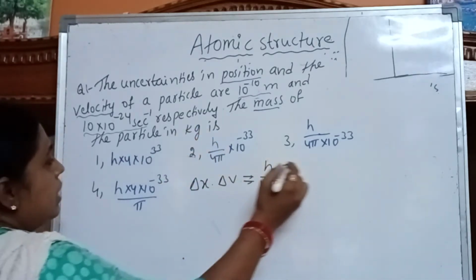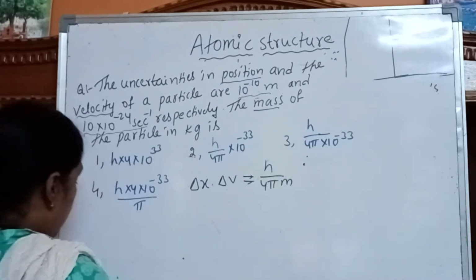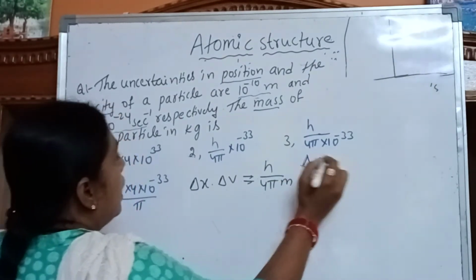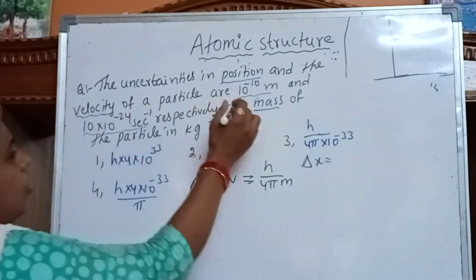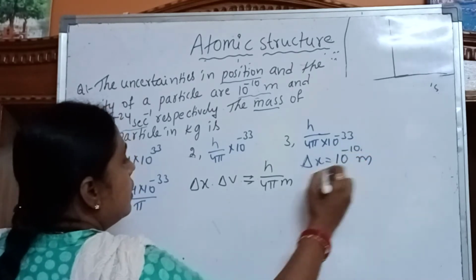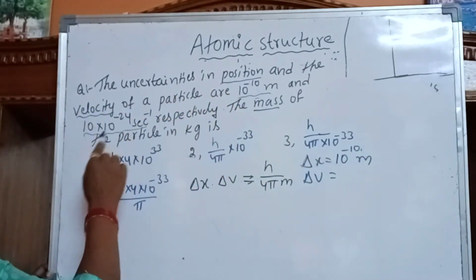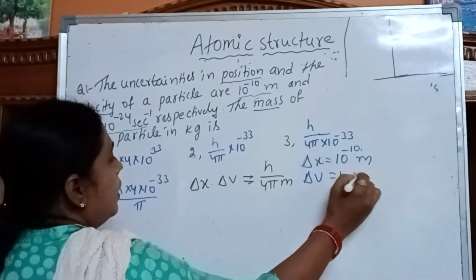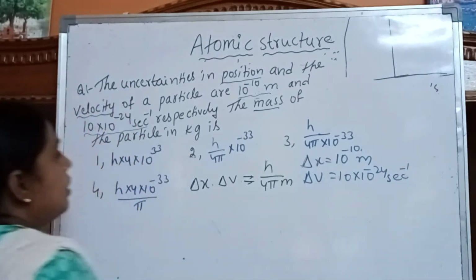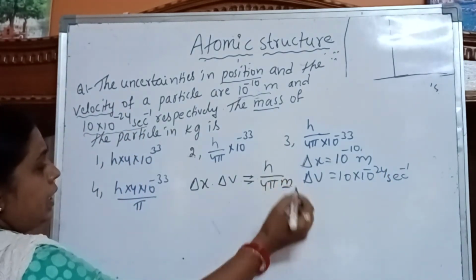Delta x is given in the problem. Delta x means the uncertainty in the position, which is 10 to the power of minus 10 meters. Next, delta v is the velocity, which is 10 into 10 to the power of minus 24 second inverse, meters per second. Then we have to calculate the mass.